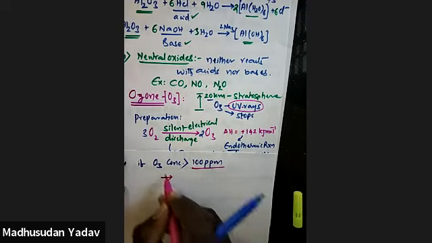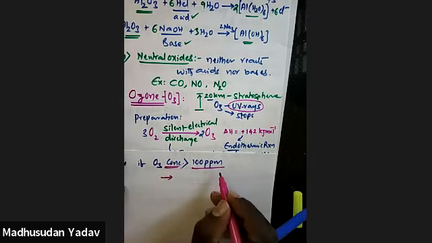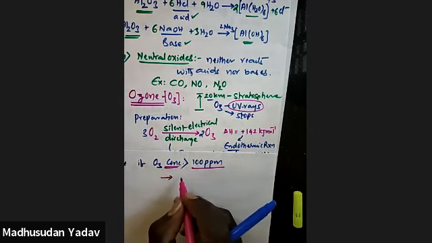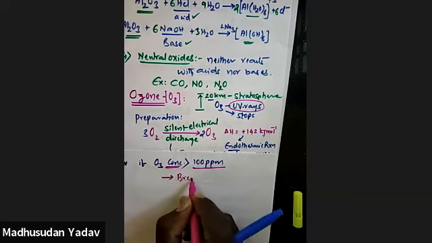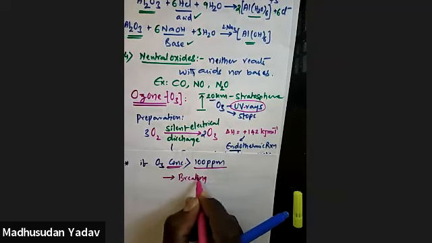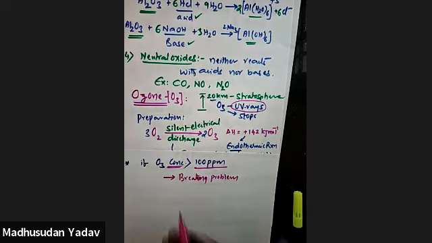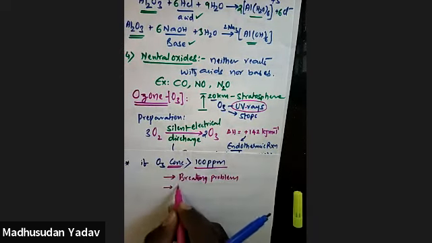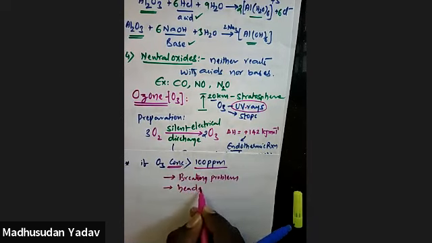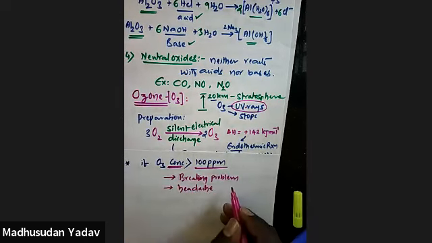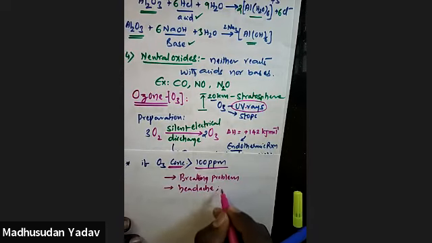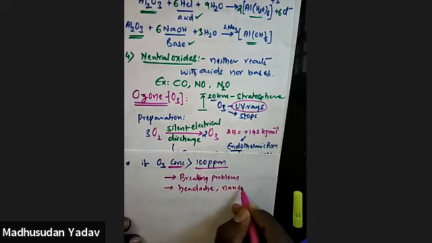So if the concentration of ozone is greater than 100 ppm, you will face breathing problems, and that results in headache. So when you have breathing problems, its consequence is a headache and nausea, a vomiting sensation like that.